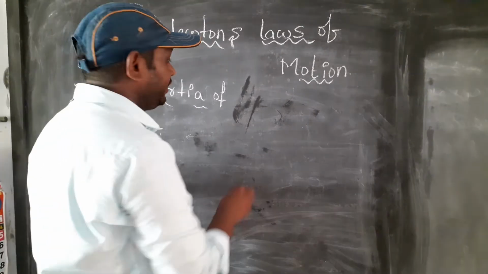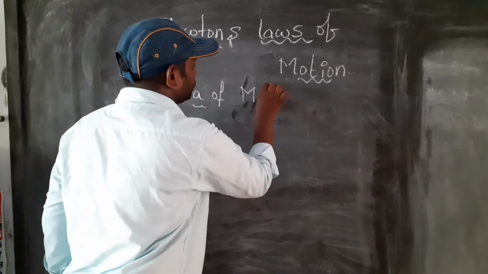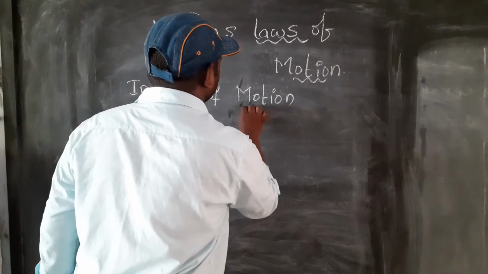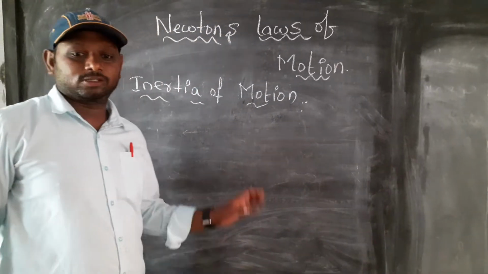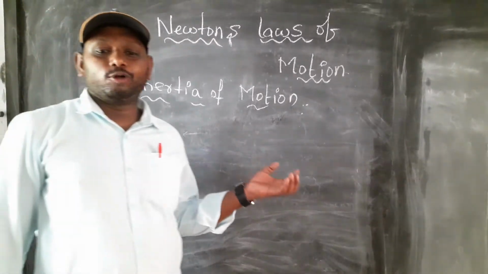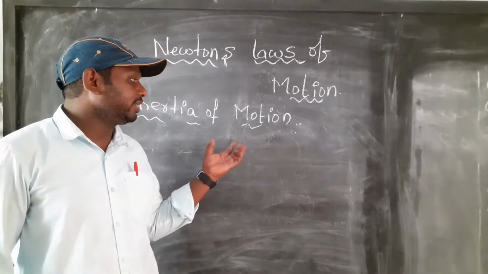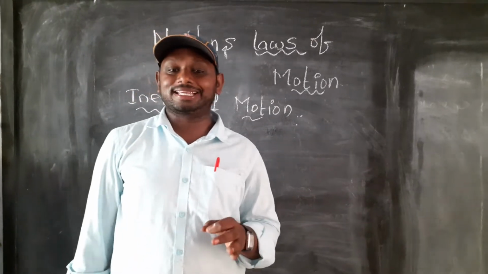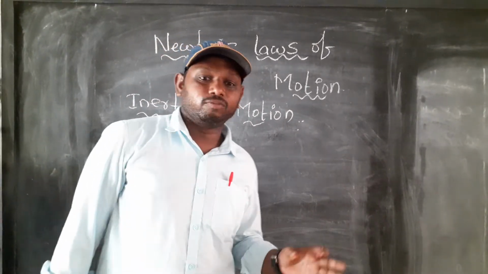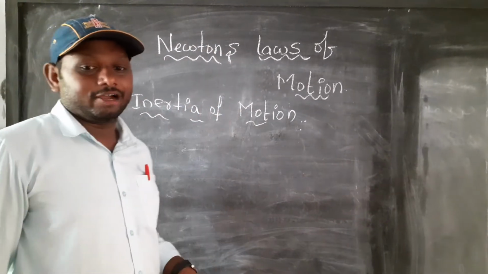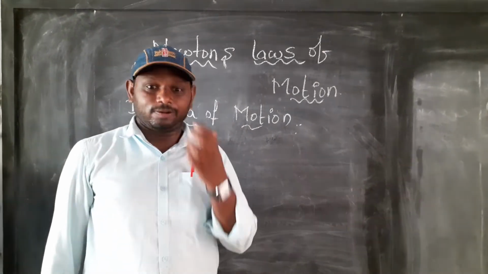See, all of you, inertia of motion. This also I will explain, first of all the definition. Inability of a body to change its state of motion is called inertia of motion. So this also I will explain with one example.